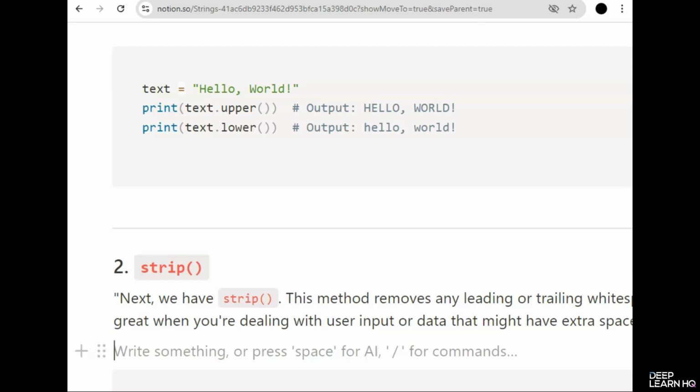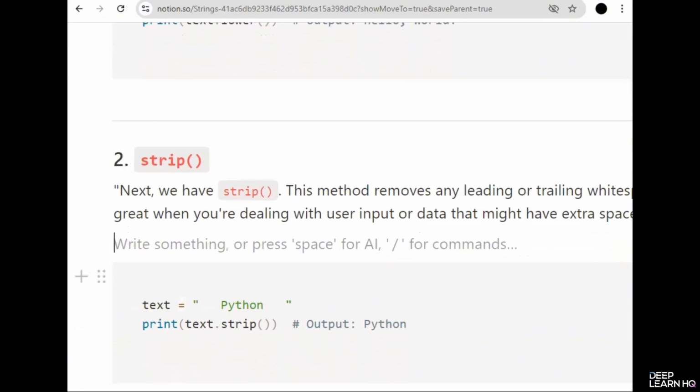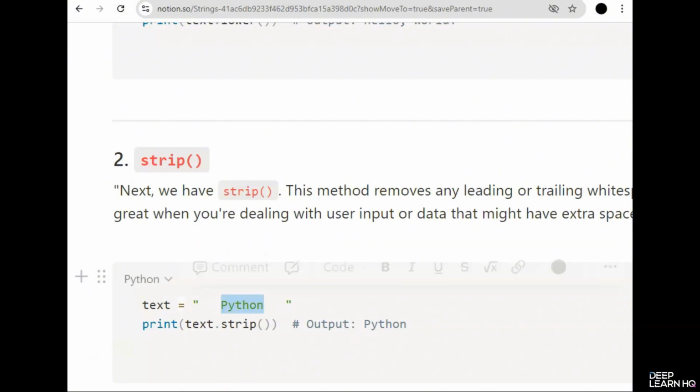It's great when you are dealing with user input or data that might have extra spaces. Let's look at this. Imagine getting input from a user where they accidentally added spaces before or after their text. Using the strip function ensures that those extra spaces don't interfere with your processing. For example, if you need to compare user input to a stored value, trimming the spaces avoids mismatches caused by the accidental spaces. For example, somebody wrote Python and gave too many spaces at the start and at the end. It might cause trouble for them.